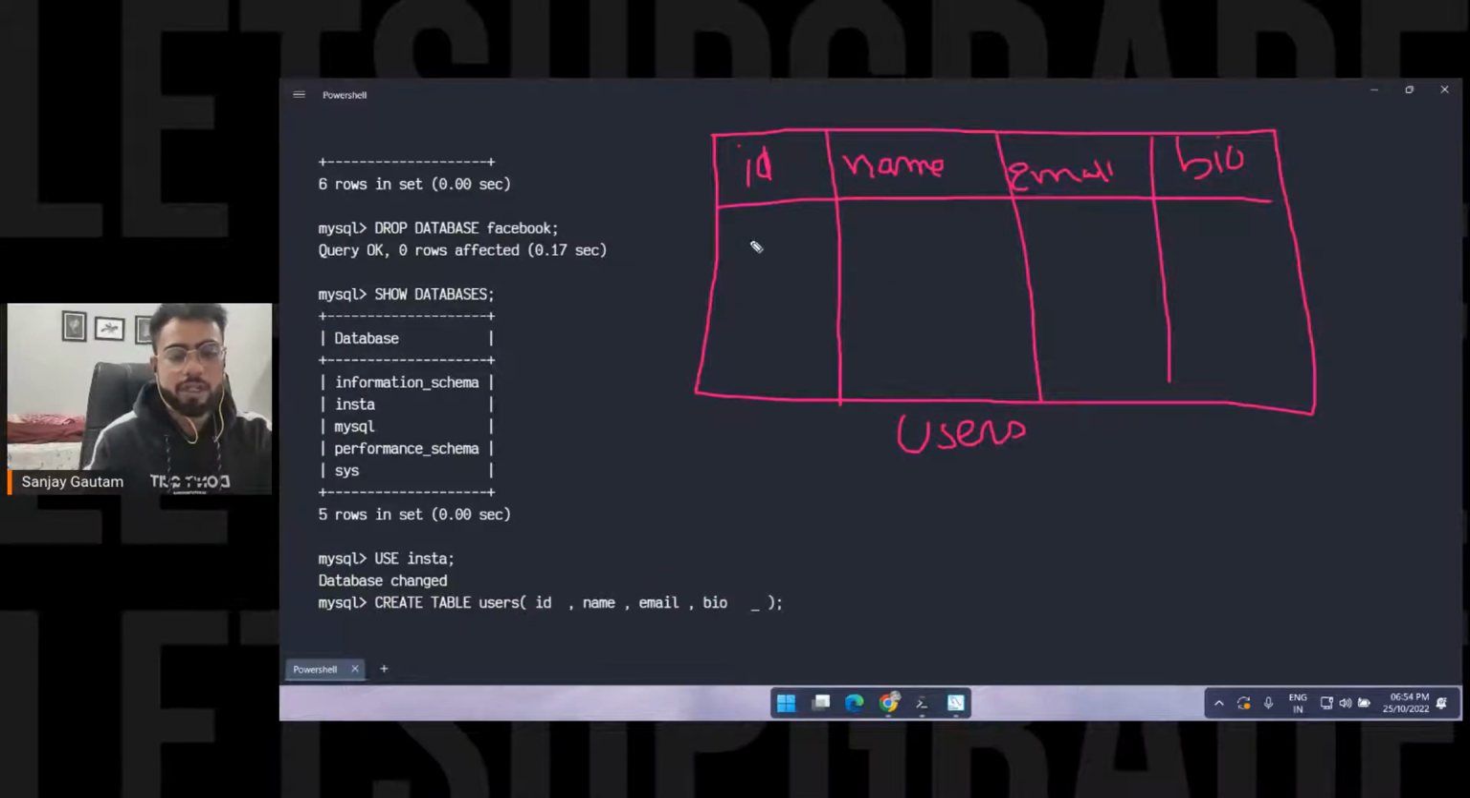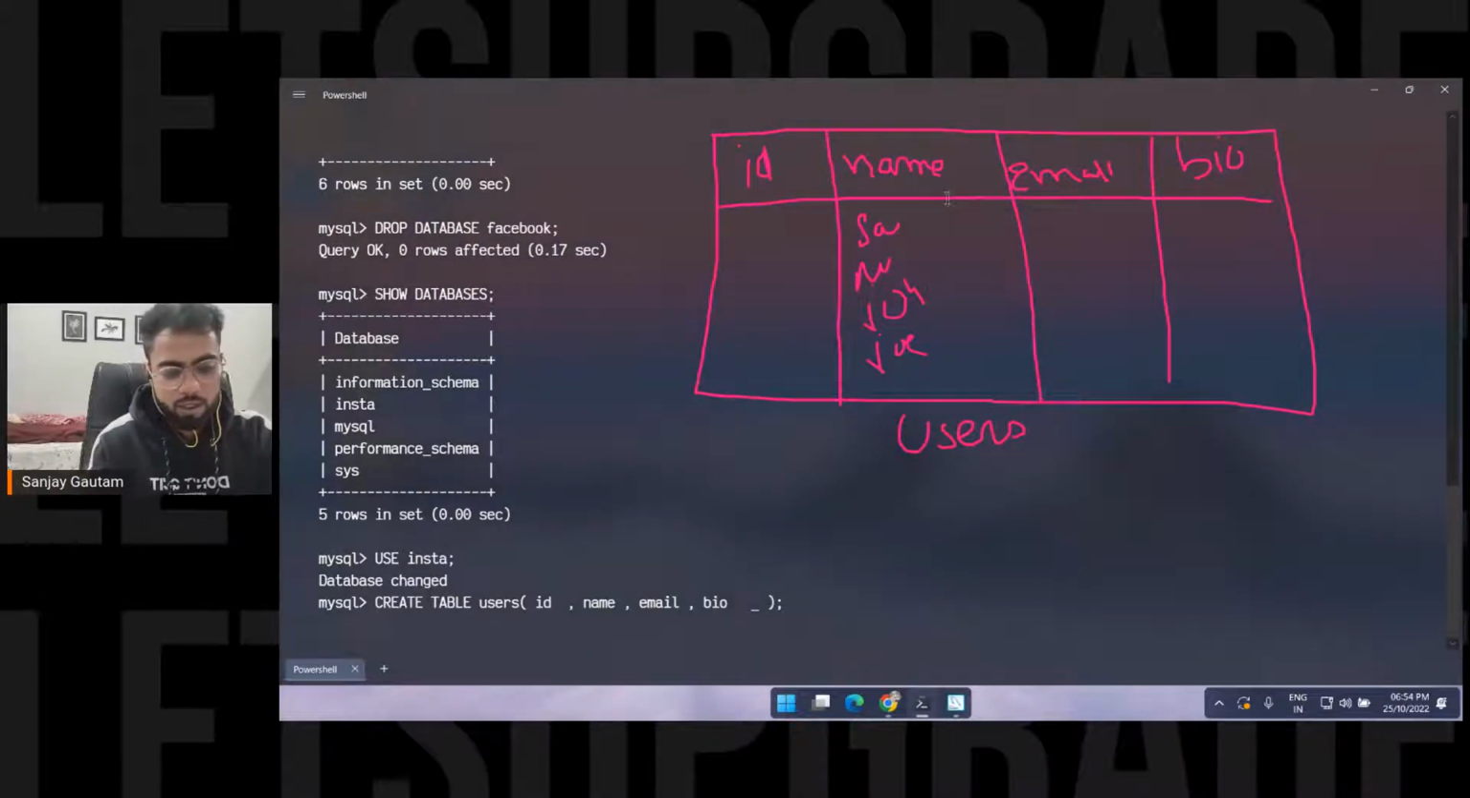Now let me tell you about one thing called data types. Each column can basically save a specific kind of data. Let's say in the name you are going to store things like Sanjay, Mukesh, John, Joy. So it's a string. If you want to save a string in a database, we use the data type varchar. Just give me 5 minutes, it will be very clear to you.